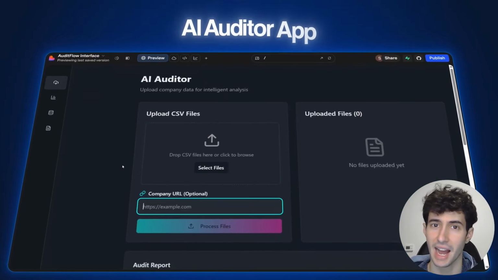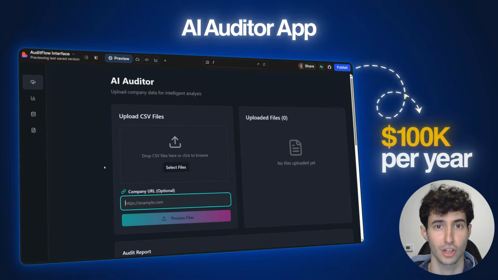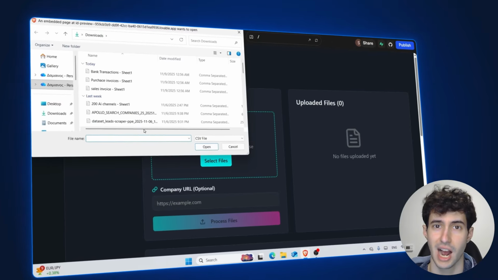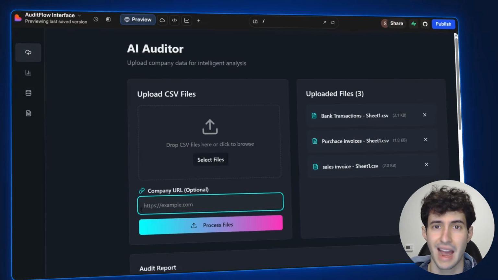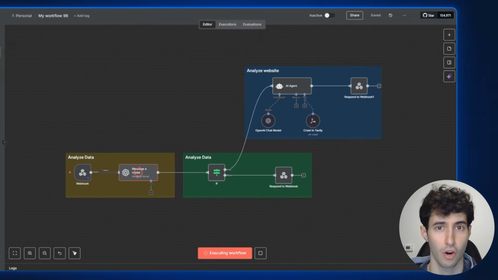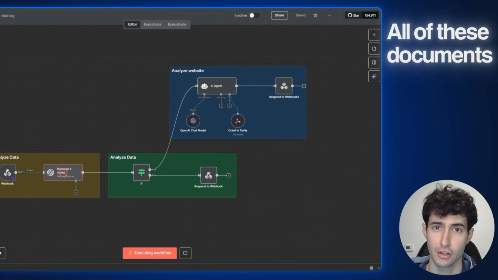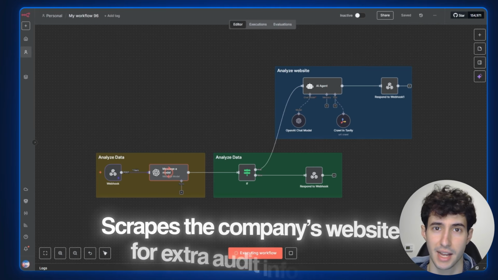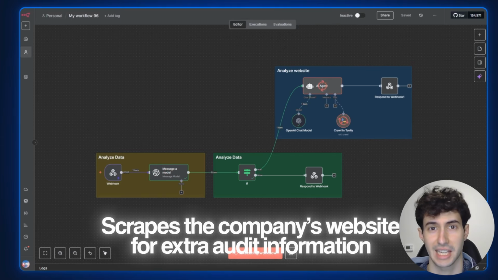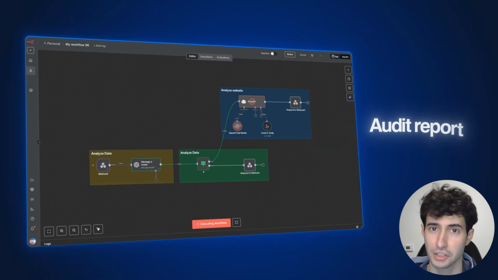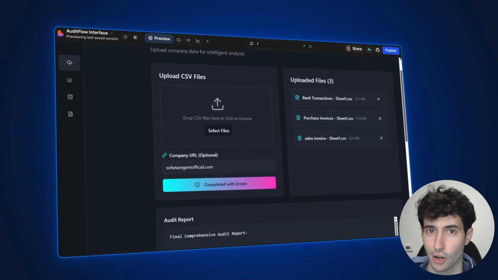I built an AI app that can replace auditors that get paid $100,000 per year using just Lovable and N8N. All the user has to do is upload the company's financial documents and optionally provide the website URL. Then the app analyzes all of these documents by checking for errors or signs of fraudulent activity, and even scrapes the company's website to gather additional information that can help with the audit. And based on that, it generates a complete audit report and sends it back in our Lovable interface.